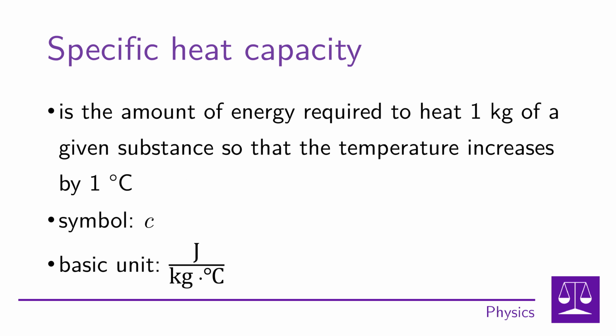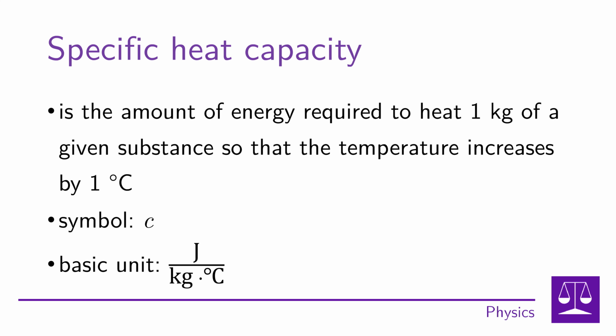If we were to say what specific heat capacity is, it is the amount of energy required to heat 1 kilogram of a given substance so that its temperature increases by 1 degree Celsius. The specific heat capacity is denoted by the letter c. Its unit is made up of several different units and is very complex. The basic unit is the joule per kilogram per degree Celsius.